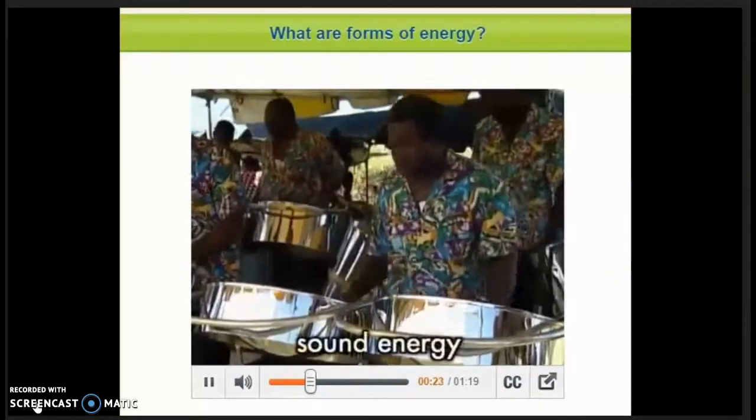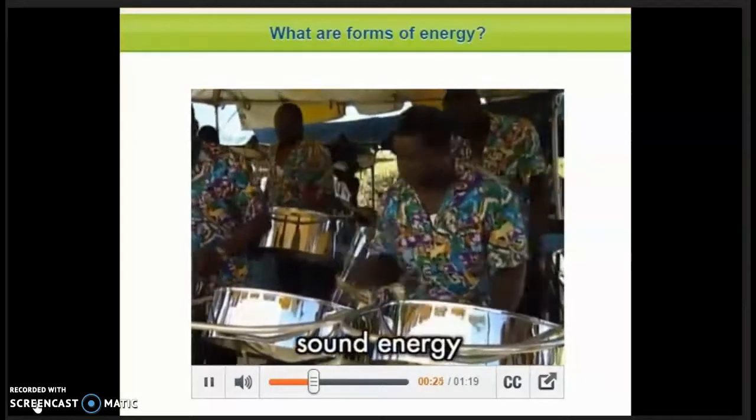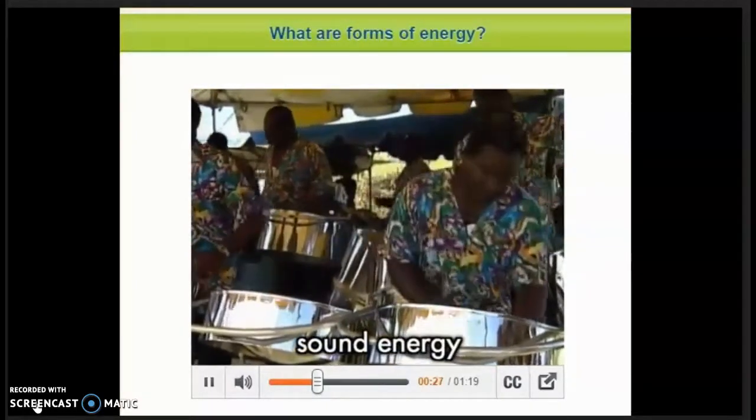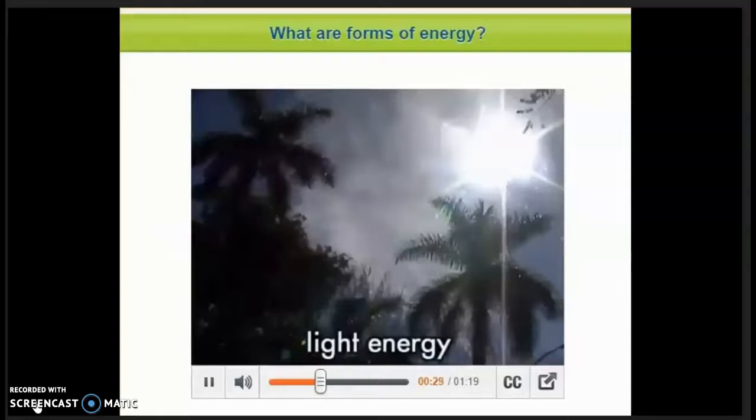Sound energy is the energy of vibrations carried by air, water, or other matter. Light energy travels as waves and can move through empty space. Some light energy comes from the sun.